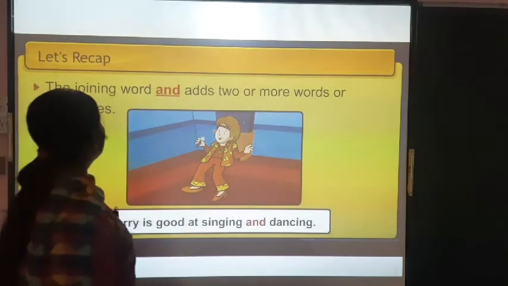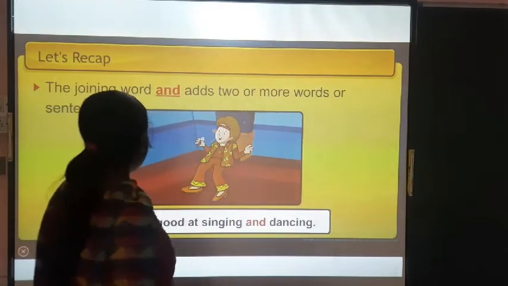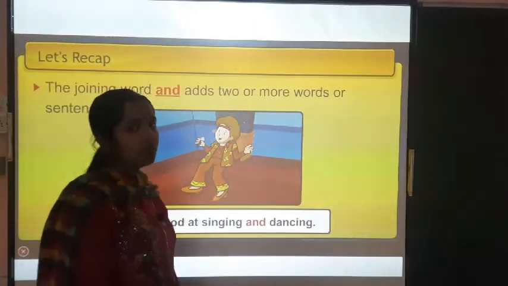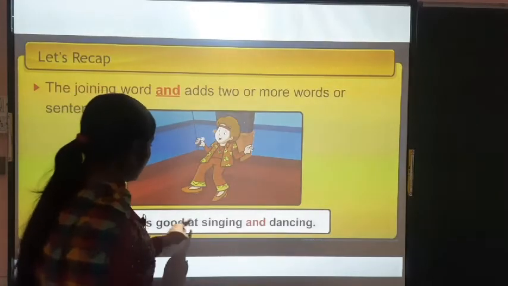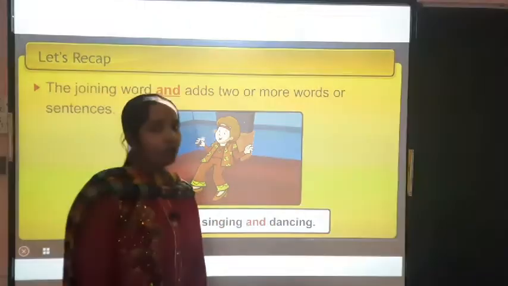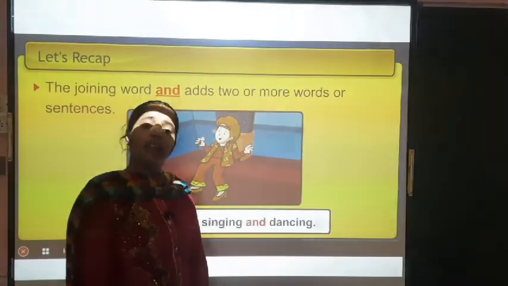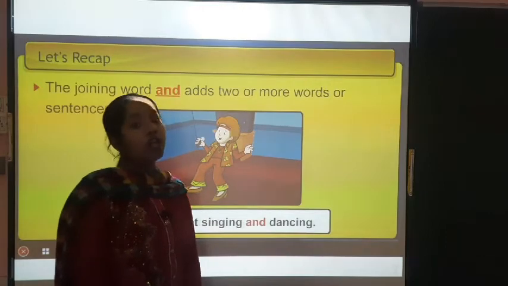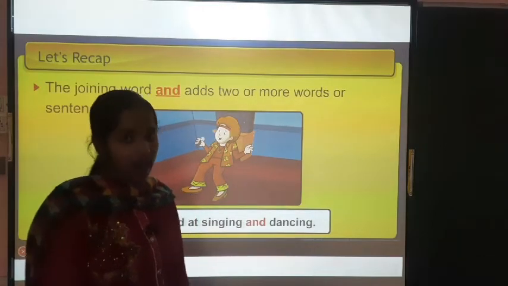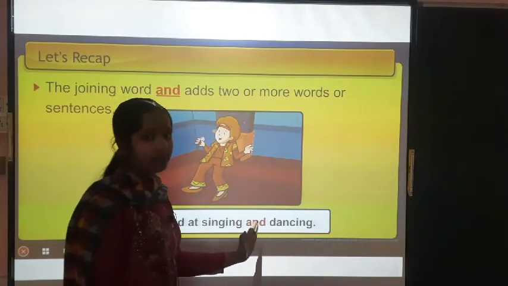See, the joining word "and" adds two or more words or sentences, as I have told you before. Harry is good at singing and dancing. When I ask the question, I will say Harry is good at singing, Harry is good at dancing. So you have to join the sentences by using "and". So the sentence will be Harry is good at singing and dancing. Clear?